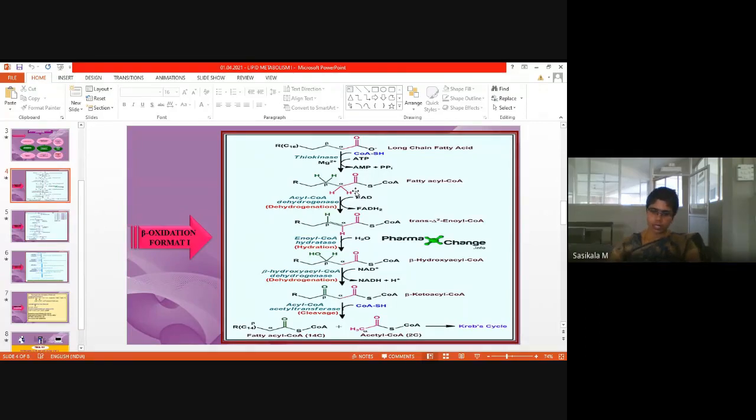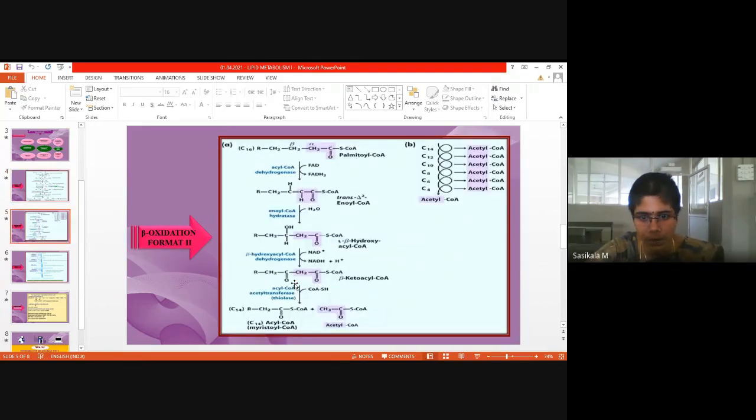Okay, just a second. Single fatty acid itself. So which pathway is generating more number of ATPs? Beta oxidation pathway. Comparing carbohydrates, lipids will produce more energy and it will last for a longer time than carbohydrates. This is the main example, and it is a more important pathway, frequently asked in exams for 10 marks. Okay, beta oxidation process. This is another format, the same only in another format, whichever is convenient for you to write during the exam, you can read.